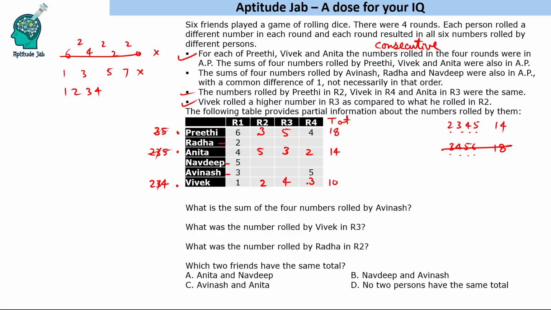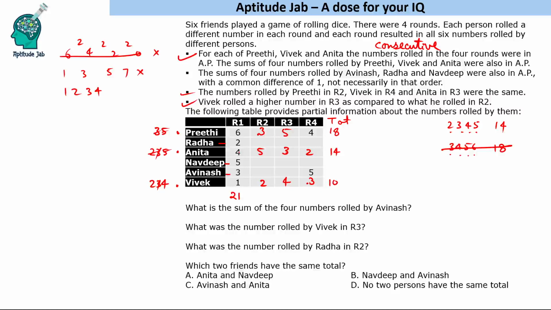Now we are also given that the sum of the numbers rolled by Avinash, Radha and Navdeep were also in arithmetic progression. Now how do we know these numbers rolled by these three people and they have to be in arithmetic progression also? How do we find those numbers? So what we will do is we can find the grand total of all 6 people, because in every round the total will be 21.